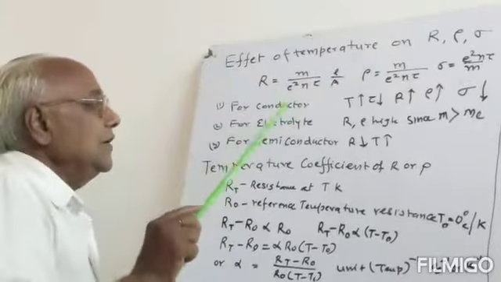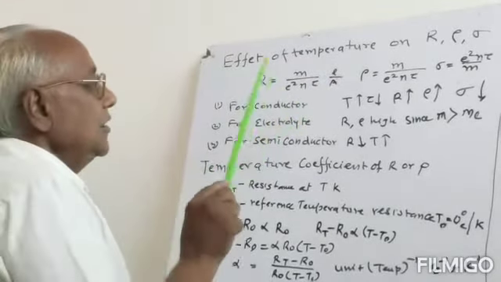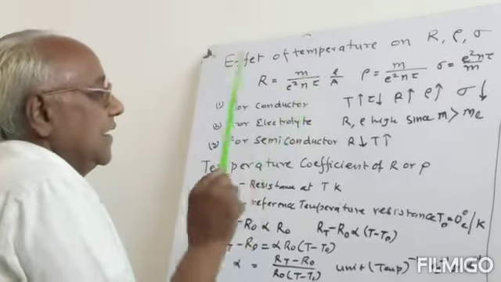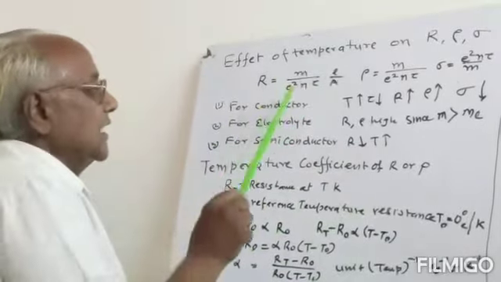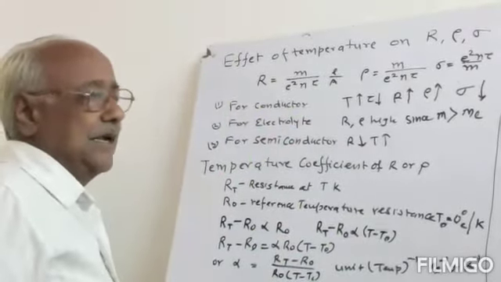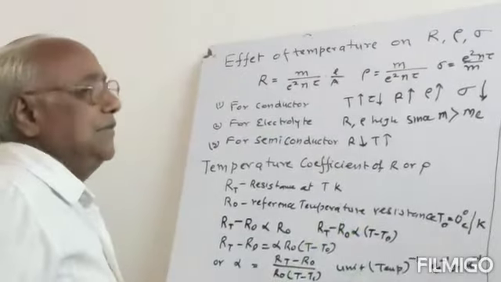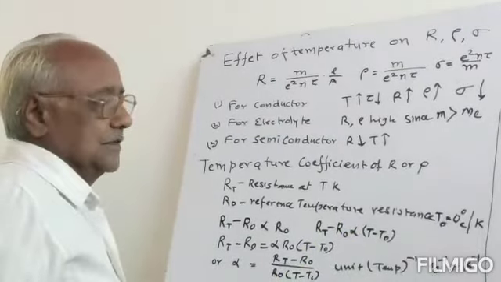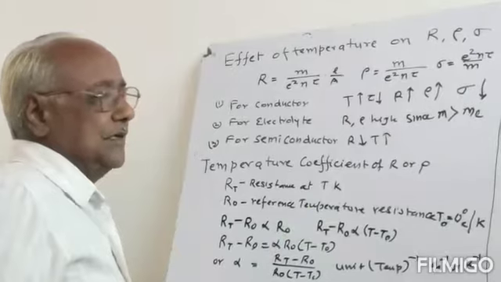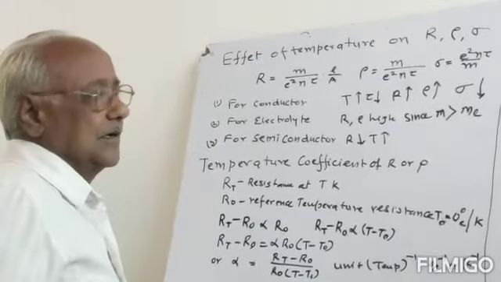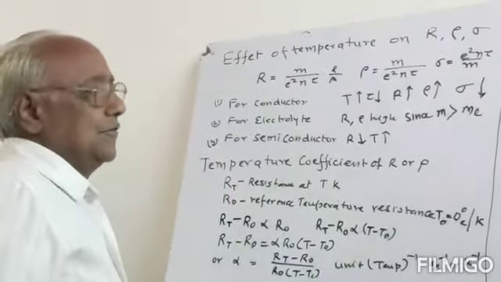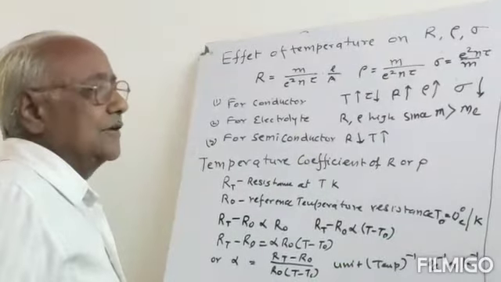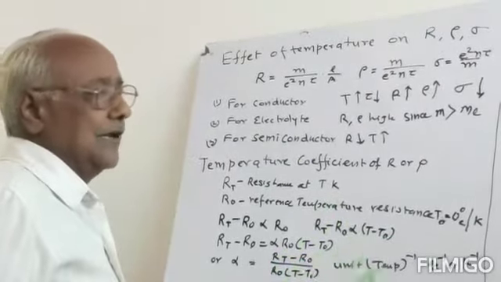So the effect of temperature will be on the relaxation time. Now what is the relaxation time? Relaxation time is the average time between two successive collisions. Now as the temperature increases, what will happen? Number one, the velocity of the free electron will increase.